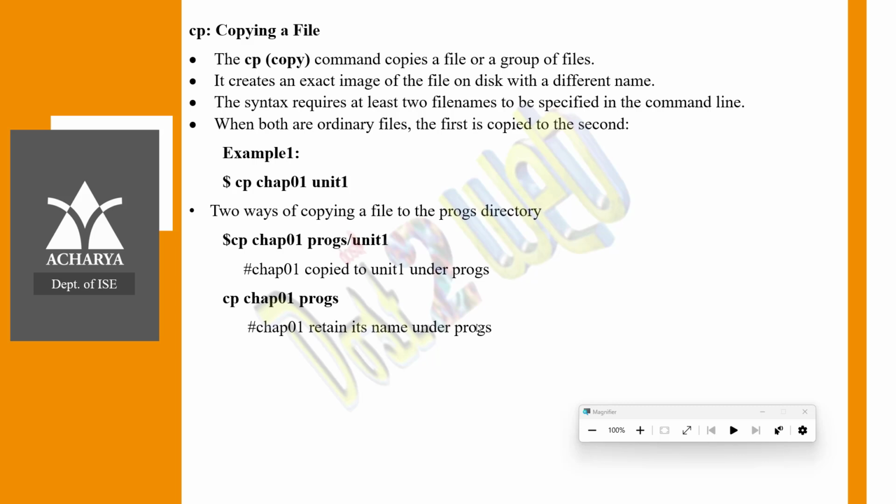You have something called CP. CP is nothing but copy paste. You want to copy one content to another, but the previous one will also be there, right? So that is called copy paste. That means an image of one directory will be sent to another directory, that is called CP, right?